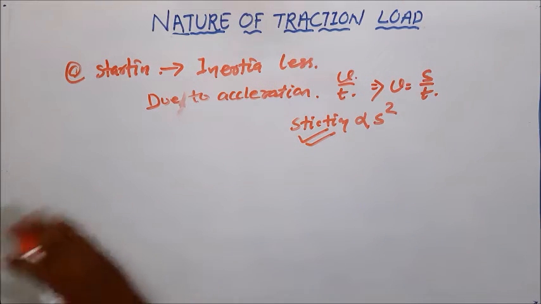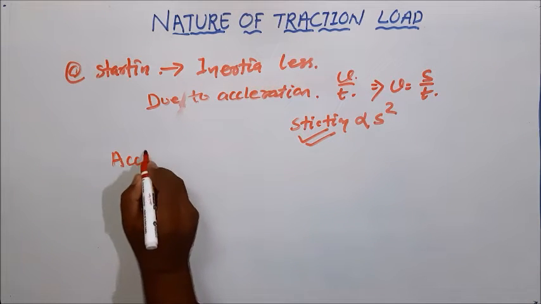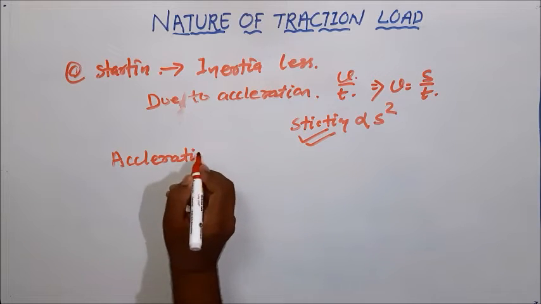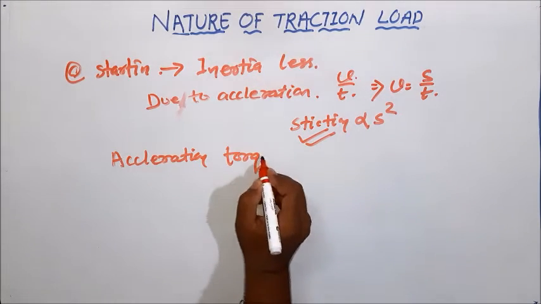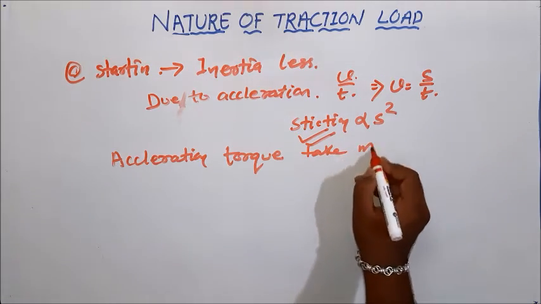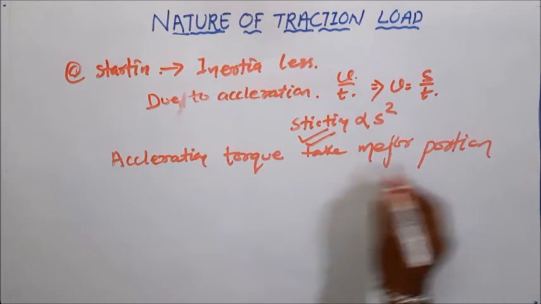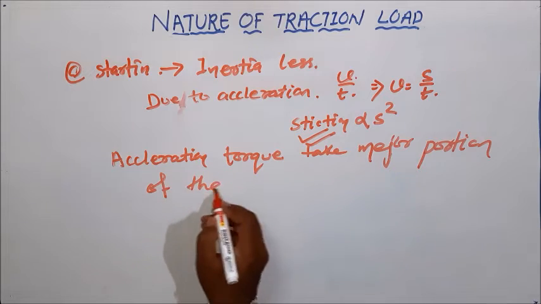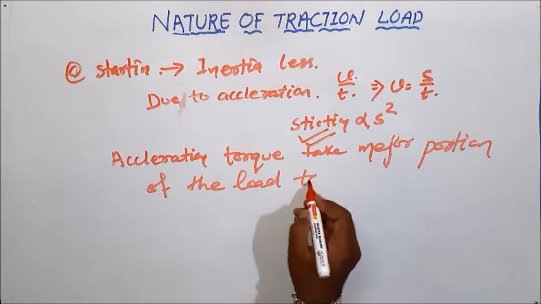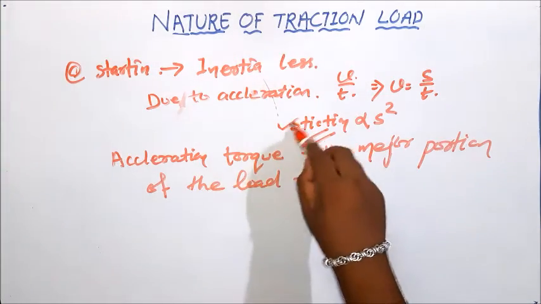So if you try to move a train from one point to another, the acceleration torque takes the major portion of the load torque due to this stiction only.